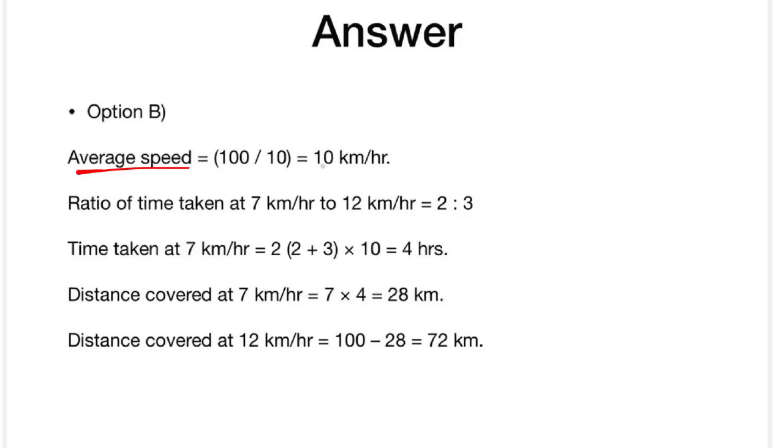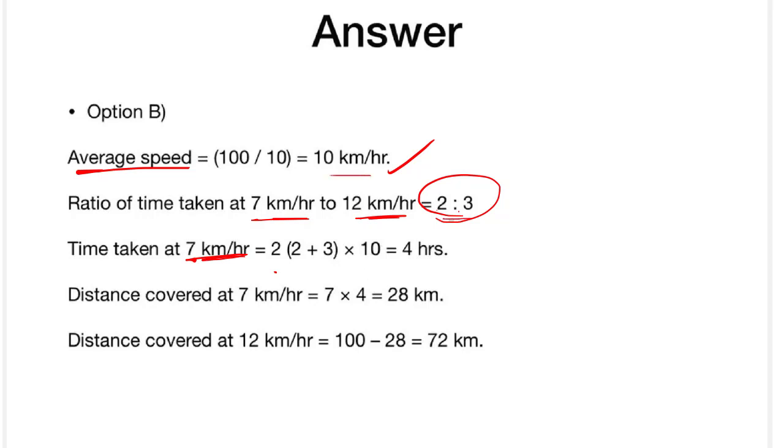So the average speed is 100 by 10, so it is 10 kilometers per hour, and the ratio of time taken at 7 kilometers per hour to 12 kilometers per hour is 2 is to 3. Okay, so let us see that. The time taken at 7 kilometers per hour is 2 into 2 plus 3, 2 plus 3 into 10.